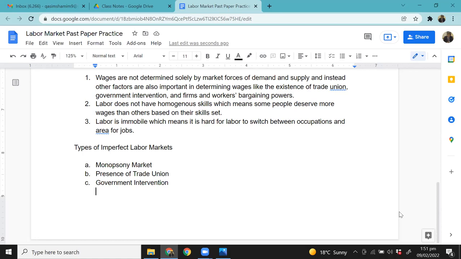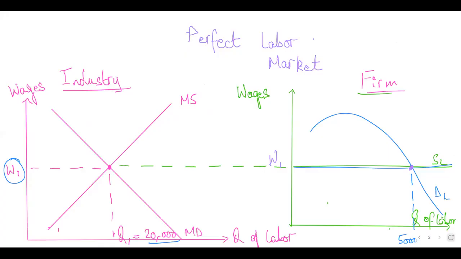Now, what's a monopsony market? I'll explain it in a bit, but a monopsony market is where there is a single employer. Now, there's a difference between monopoly and monopsony. You are already familiar with the word monopoly. Monopoly is in the product market, students. Please remember this. Monopoly was when there's a single producer.